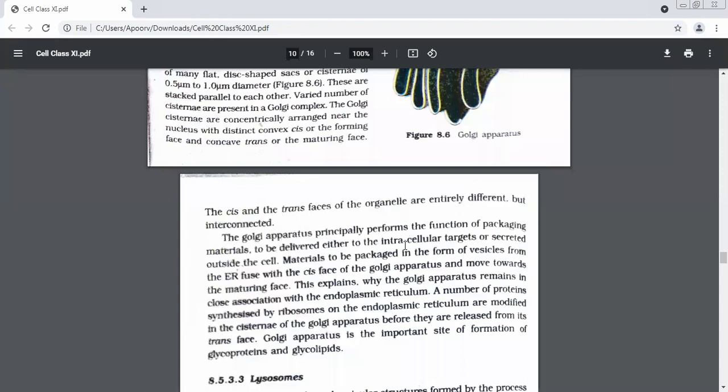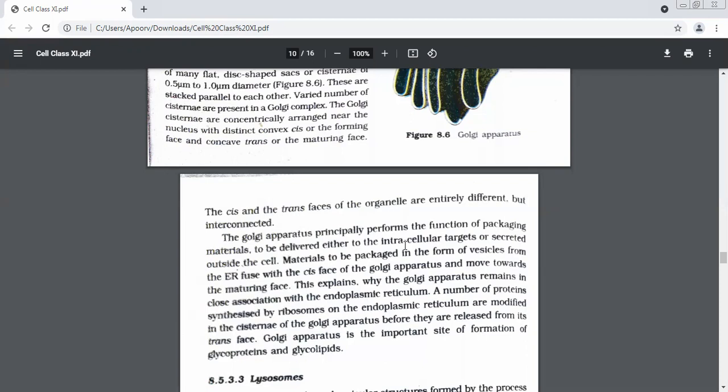Good. Materials to be packaged in the form of vesicles from the ER fuse with the cis face of the Golgi apparatus. Try and understand this. Whatever material has to be packed comes in the form of vesicles. It will be stored in those vesicles. You remember those flat bags? Yes, ma'am. Where is this material coming from?